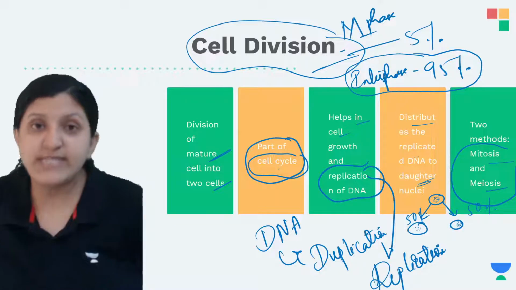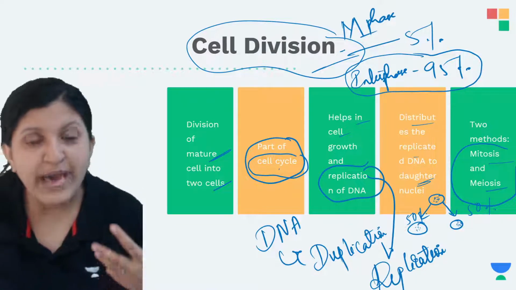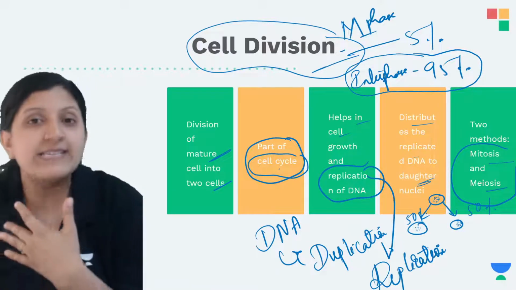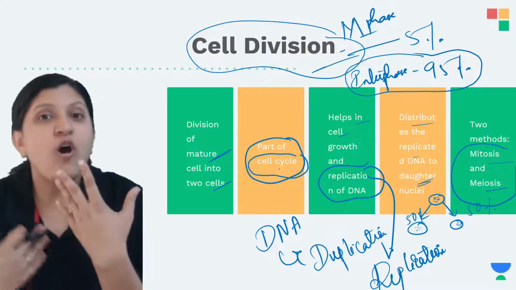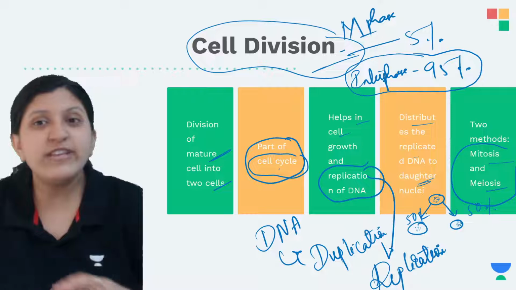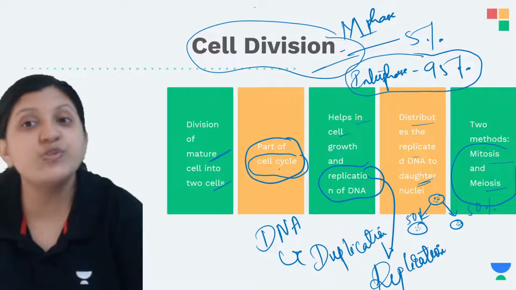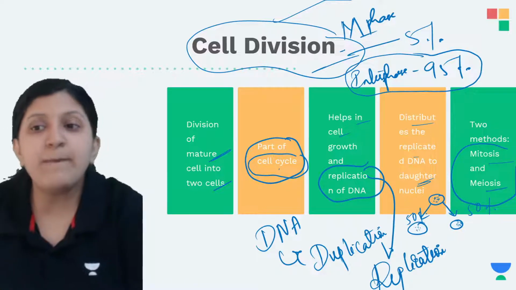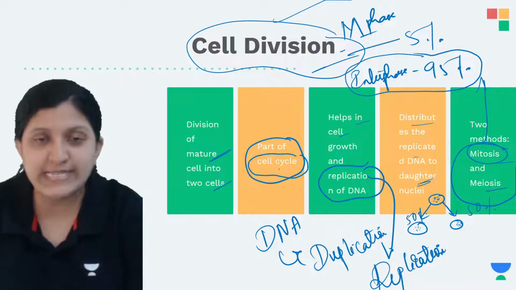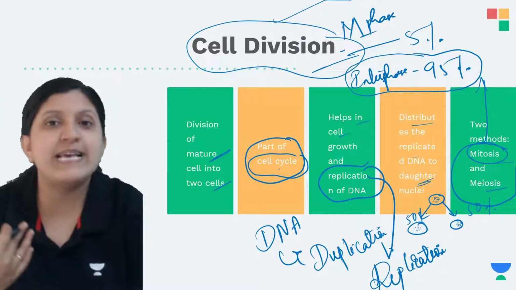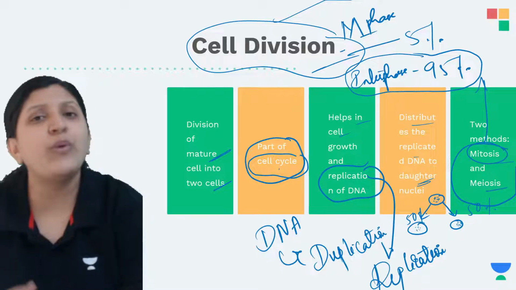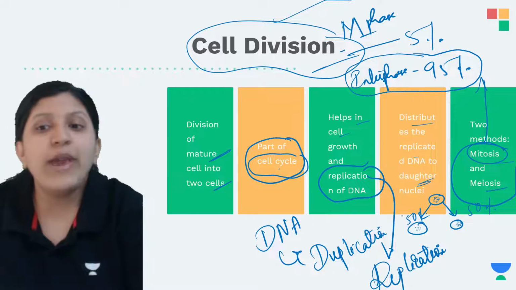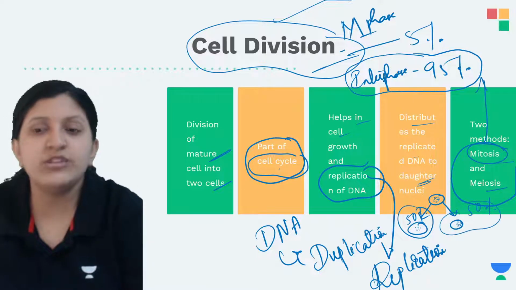That can be made of cells, and wherever there is a requirement for a cell to undergo cell division, as it is damaged, or as it is affected by a bacteria or a virus, or as it can be an old one, in that case a replacement has to be done. That is when a cell division occurs, to form a new cell. So mitosis is for all the body cells. Whenever there is a requirement, they undergo a mitotic division where you can see an equal distribution of DNA.